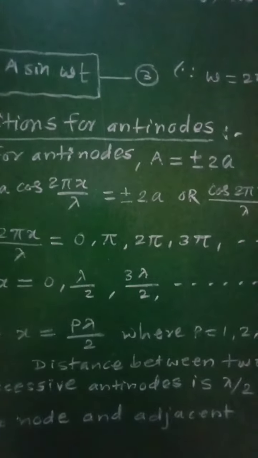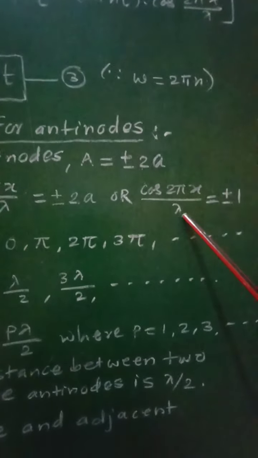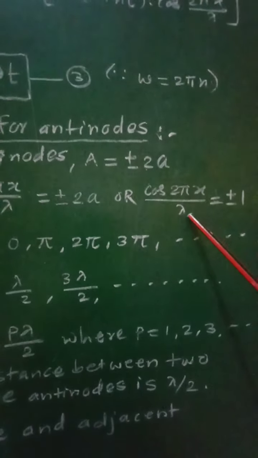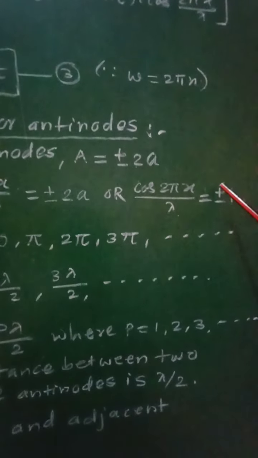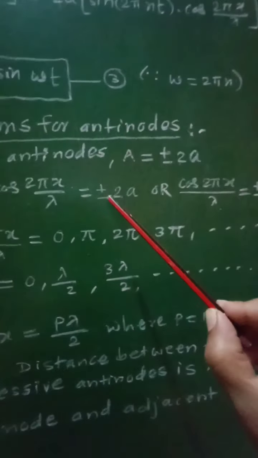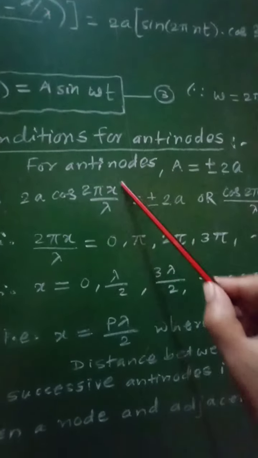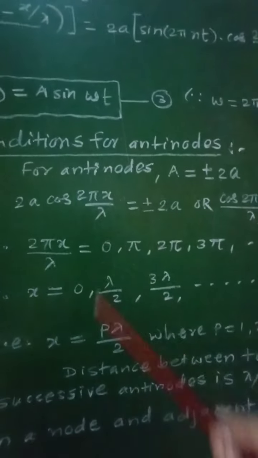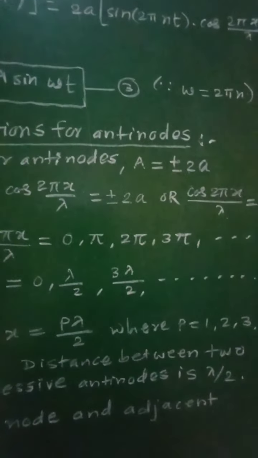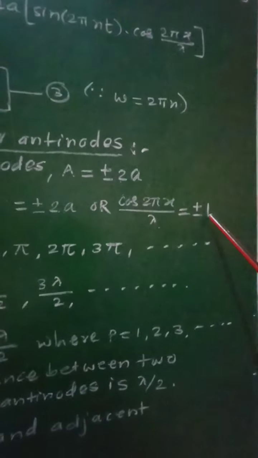So cos(2πx/λ) must be equal to plus or minus 1, because the 2a on both sides cancels.